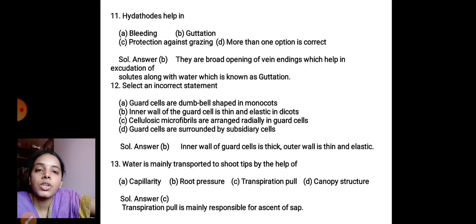So hydathodes are commonly called water stomata. They are involved in guttation, that is the removal of excess water through water stomata. Usually it occurs in herbaceous plants during night time. So here, first option bleeding, second guttation, C protection against grazing. More than one option is correct. So here the correct option is that hydathode helps in guttation. So B option is correct. They are broad openings of vein endings which help in exudation of solutes along with water, which is called guttation. So next, 12th question, select an incorrect statement.